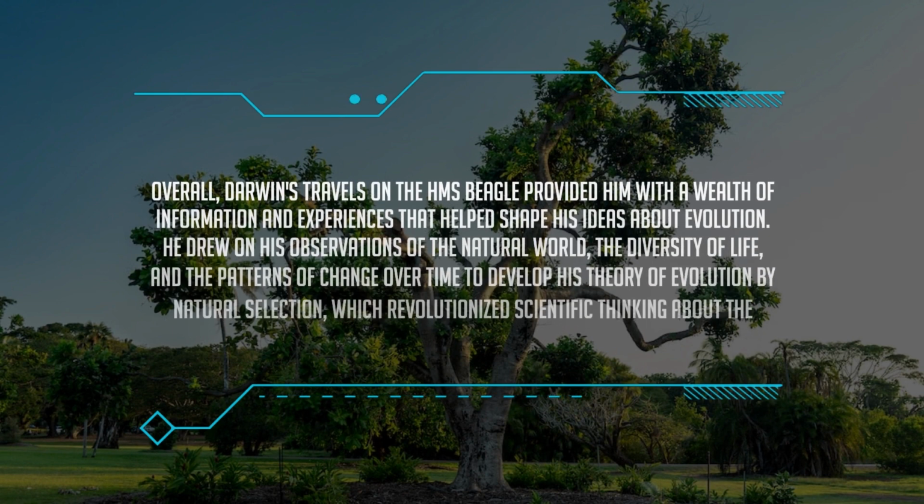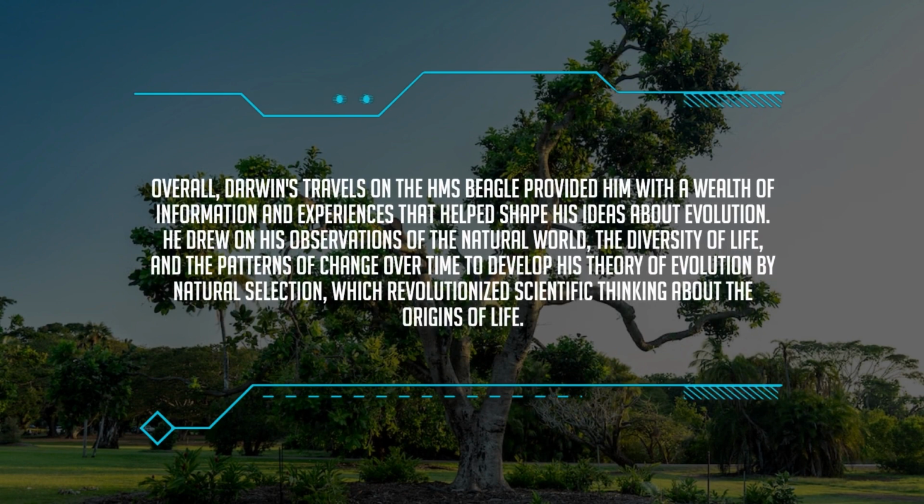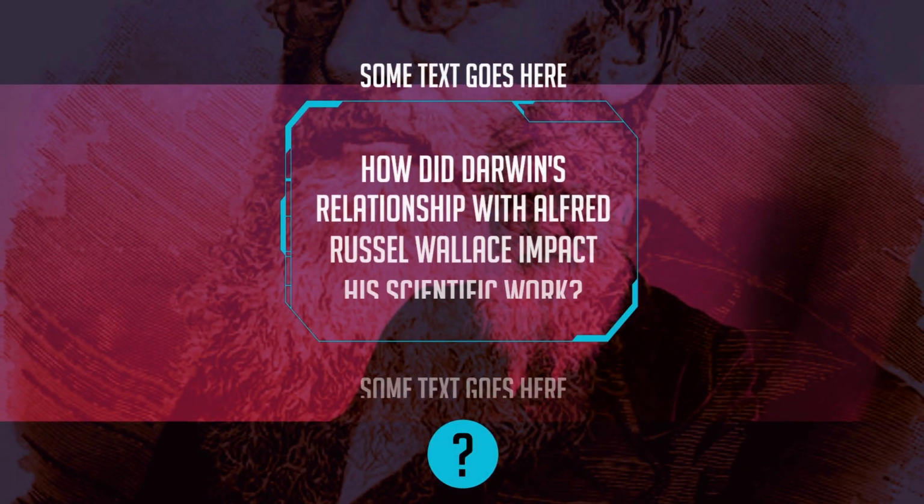Overall, Darwin's travels on the HMS Beagle provided him with a wealth of information and experiences that helped shape his ideas about evolution. He drew on his observations of the natural world, the diversity of life, and the patterns of change over time to develop his theory of evolution by natural selection, which revolutionized scientific thinking about the origins of life.